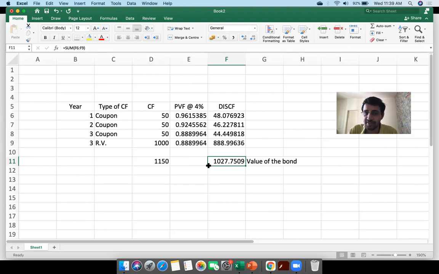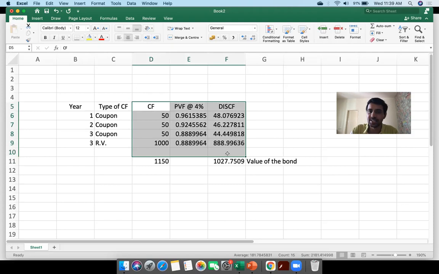Okay, but assuming that all your estimations and inputs are correct, then the true worth of the bond is 1027. The bond is available in the market at 960. You're supposed to go and grab that bond, right? Now, alternatively, if the bond is available at 1100, let's say, are you going to buy the bond or are you going to sell the bond? You think that the true worth of the bond is 1027. It's available in the market at 1100, right? You should just jump and click that sell button and dump as many bonds as you have, provided you think that this value estimation is correct, right?